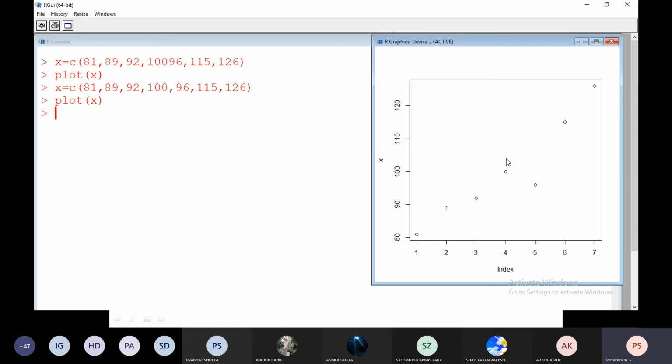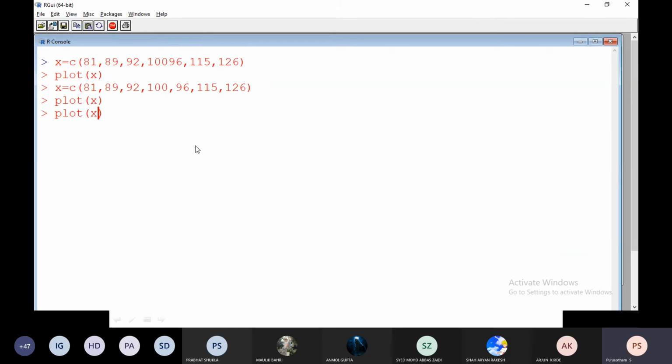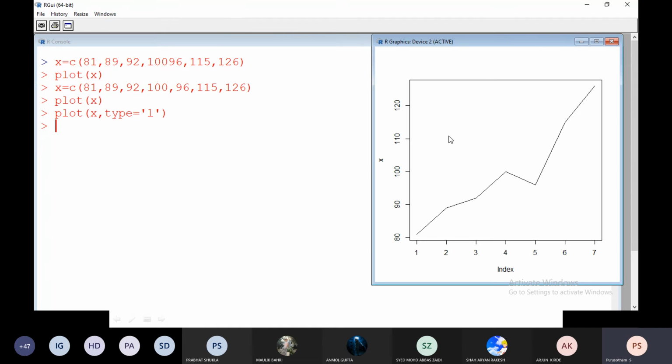This is the data. What did you notice from this? What is the trend? Can you change the type of the plot? Hello, what did you notice overall? Increasing trend, sir. So it is an increasing trend, right?